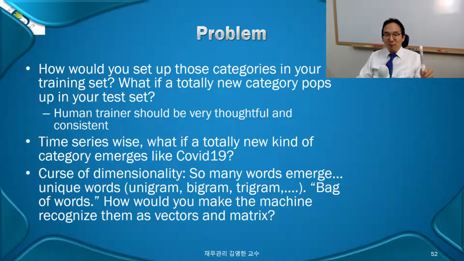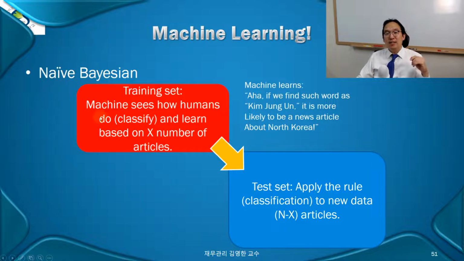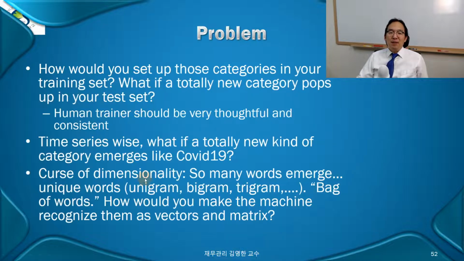Anyway, the problem: how would you set up those categories in your training set is the first problem. What if a totally new news category pops up in your test set? Over here, let's say, you never had COVID-19, right? But there, you happen to have COVID-19. You're screwed, right? So when you demonstrate, the training set has to be large enough, right? And then you have to be good enough in your classification in the first place.